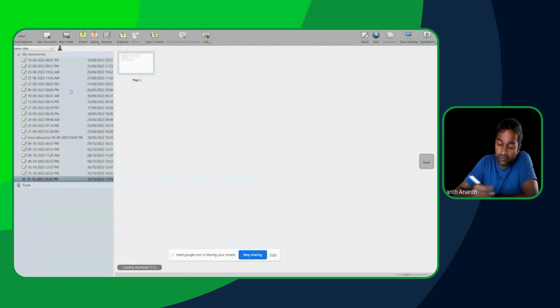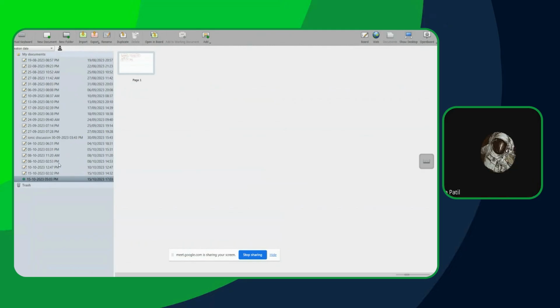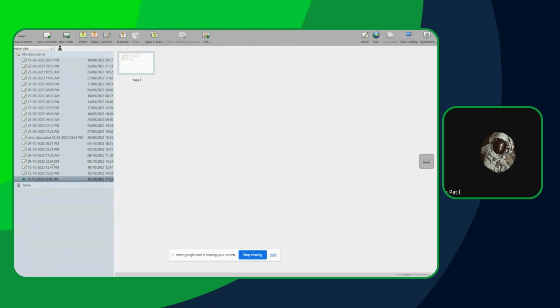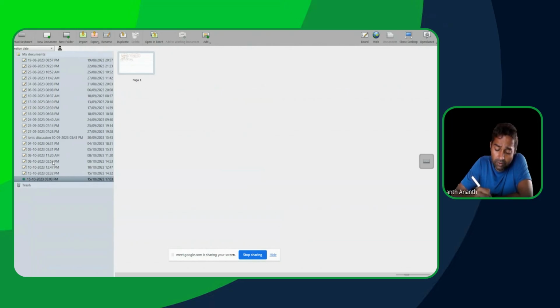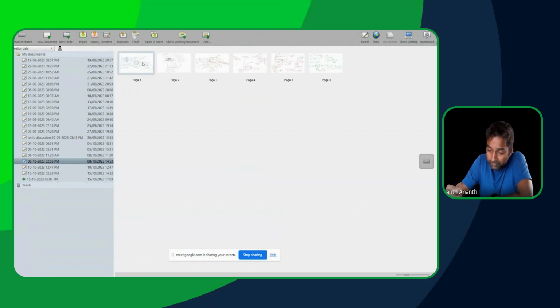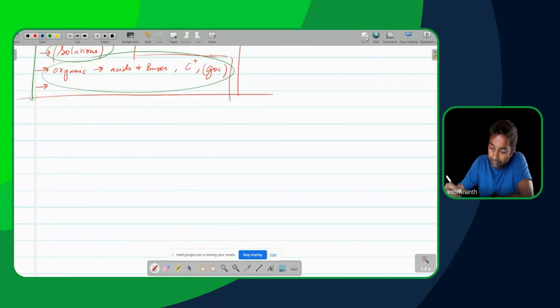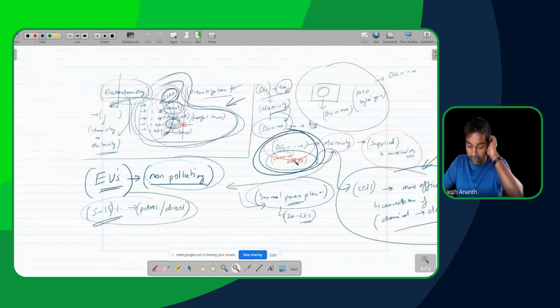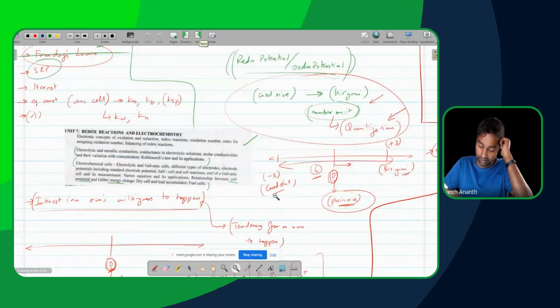Let me first check. Do you remember when we had the last session? Last week, or last Sunday? Last Sunday, that was on electrochemistry? Yes. Okay, so that should have been the 8th, I suppose, correct? Was your class in the morning or afternoon? Afternoon, that only, 2:15. Let me quickly see what all happened. That will give me a better understanding as well.